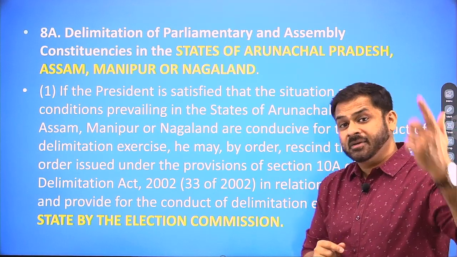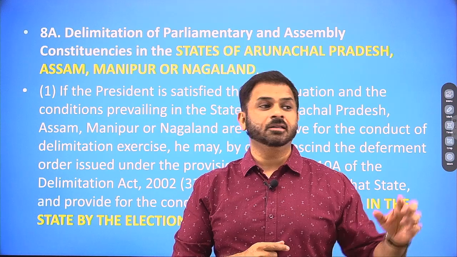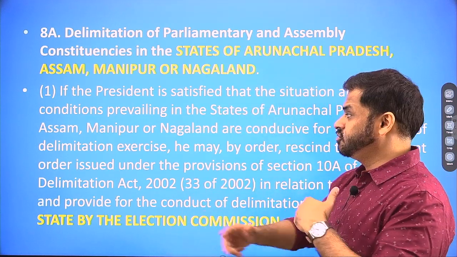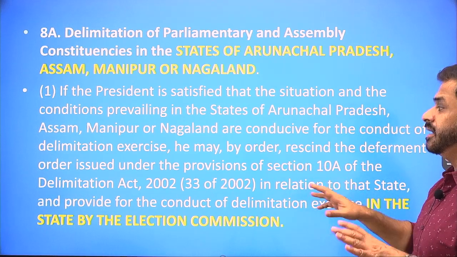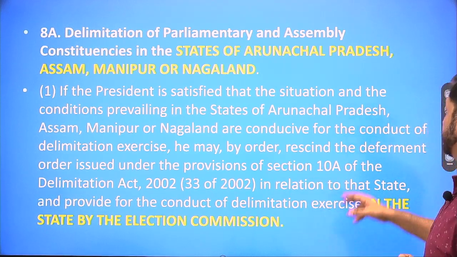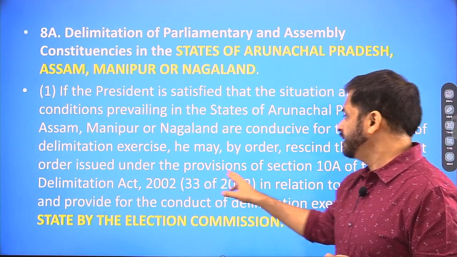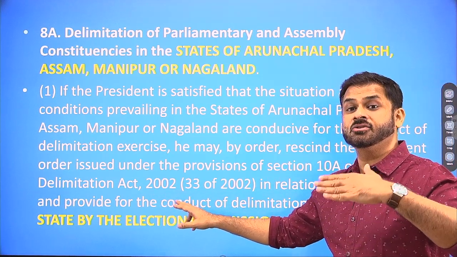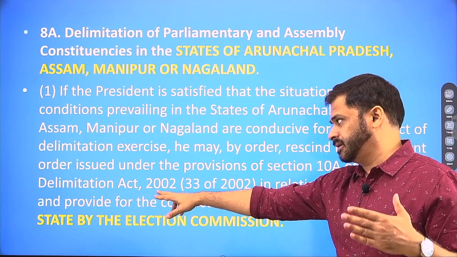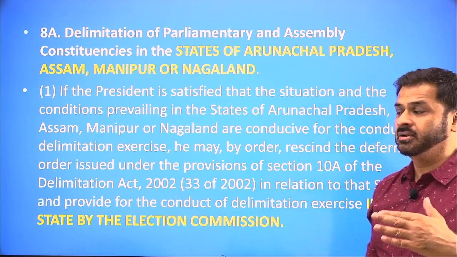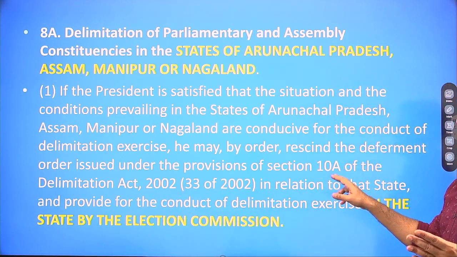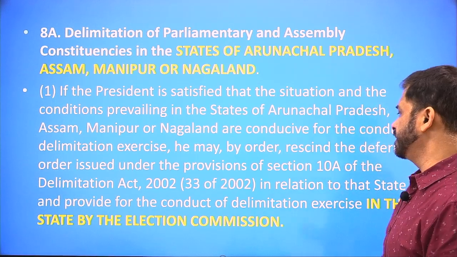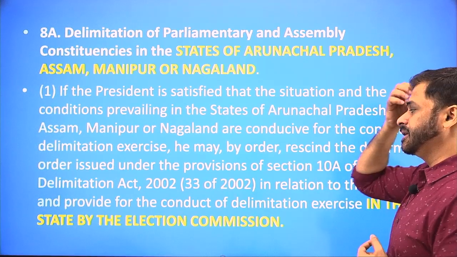That means the deferment order which he had given, he had made the order that delimitation cannot happen here. Now he can rescind that order. He can change that, and now he can say that we can conduct the delimitation in these states, right? So the deferment order was issued under the provisions of section 10A of the Delimitation Act of 2002, because in the 2002 Act itself they had mentioned that deferment can happen, right, by the order of the President. So that order is made under the Delimitation Act of 2002.